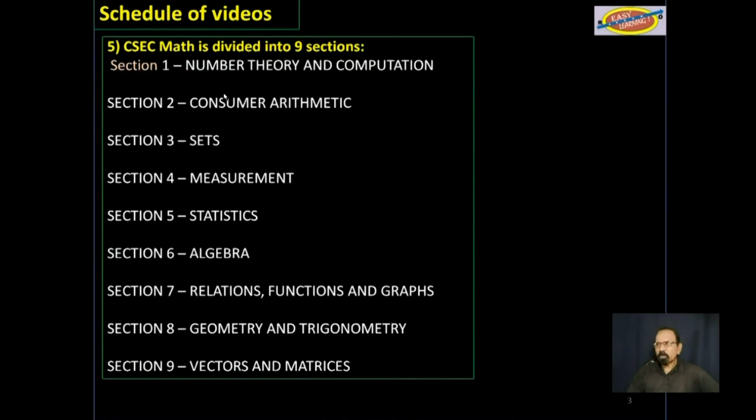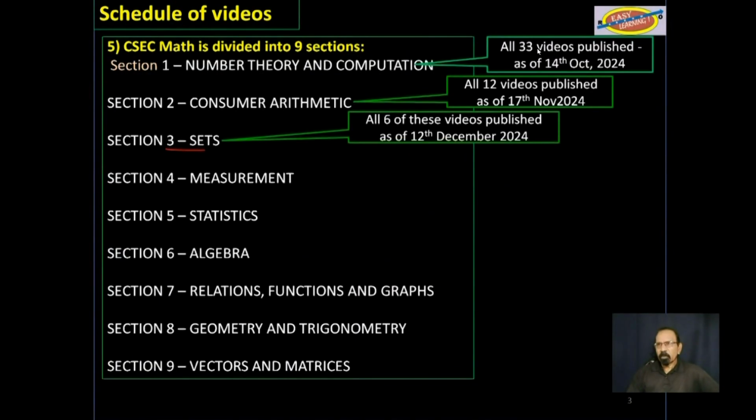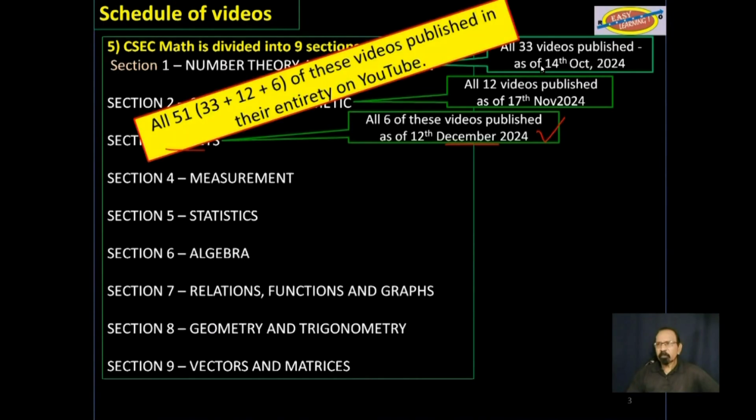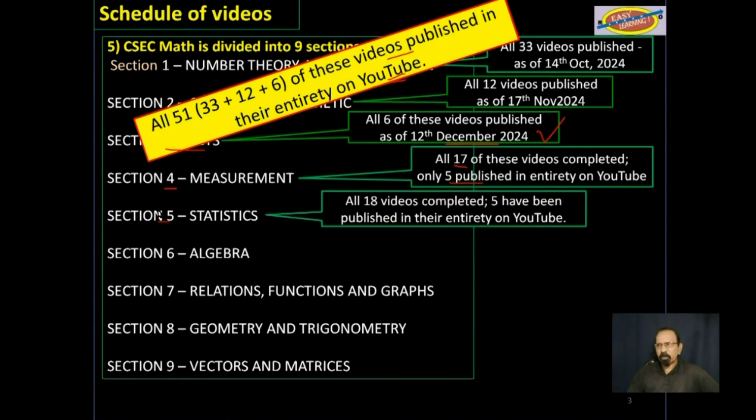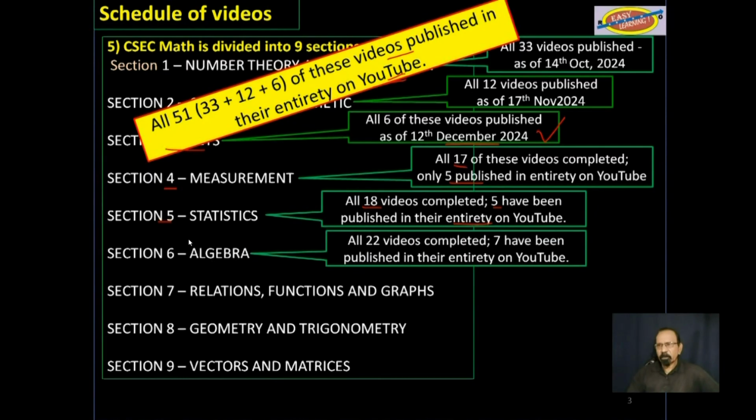As you already know, sections 1, 2, and 3 were all completed and published in their entirety. So please make good use of them. They are published on YouTube. And then section 4, measurement, 17 videos, 5 have been published in their entirety on YouTube. Section 5, statistics, out of the 18 videos from that section, 5 have been published in their entirety on YouTube. Algebra, out of those 22 videos, 7 have been published in their entirety on YouTube.